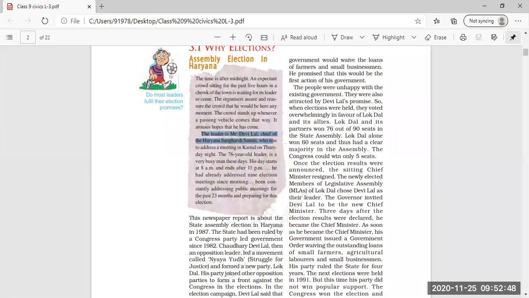His day starts at 8 a.m. and ends after 11 p.m. He had already addressed 9 election meetings. Now, addressed means he had already attended 9 election meetings, and had been constantly addressing public meetings for the past 23 months, preparing for this election. So for so many months, this Devi Lal has been preparing himself to fight the election and to win the election.